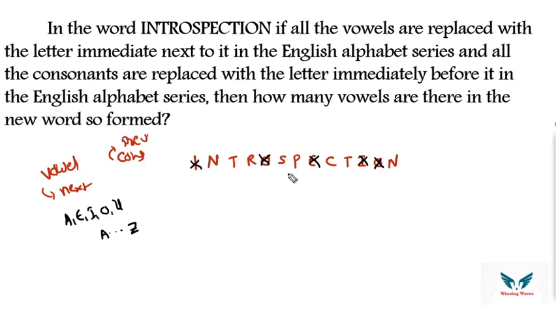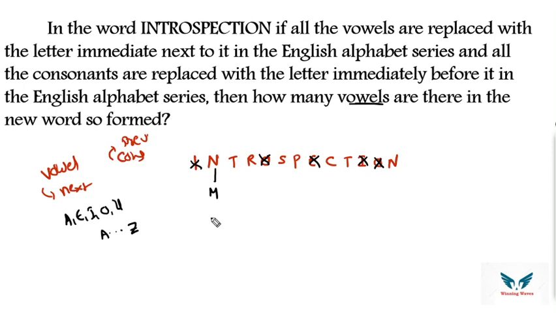Just go with respect to the remaining elements. Why? Because here in the question directly he is asking vowels. That means we are supposed to go with respect to consonants only. Why? Because no vowel next letter is vowel according to alphabetical series, right? So let's see.